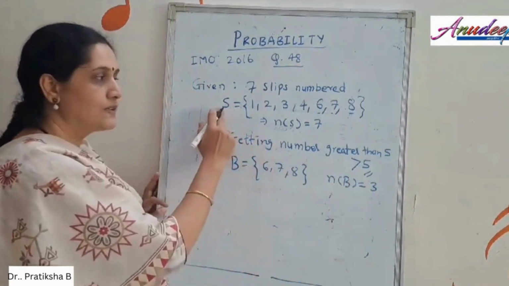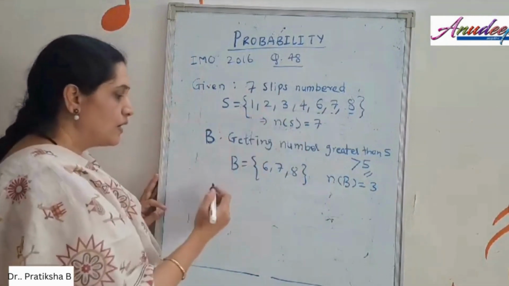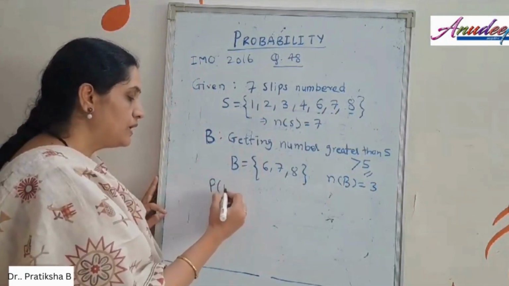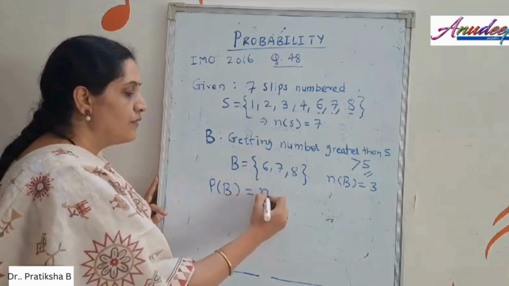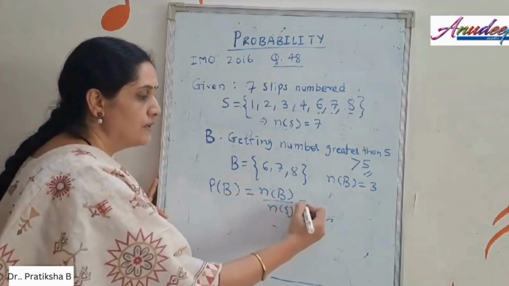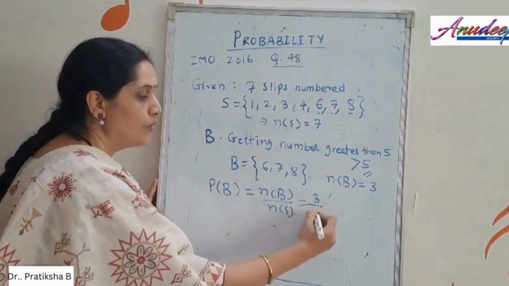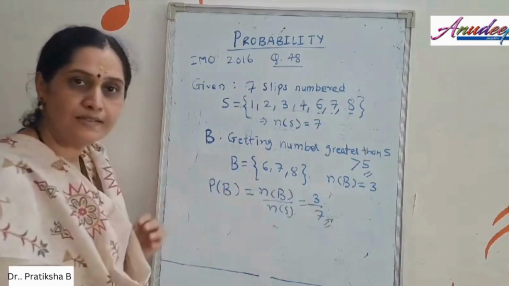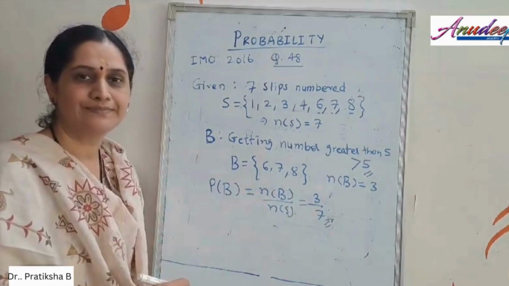And as we already discussed, n of S is 7. So again, by using the definition, the probability of event B will be equal to n of B upon n of S, that is equal to 3 over 7. That is the answer for the second sub question.